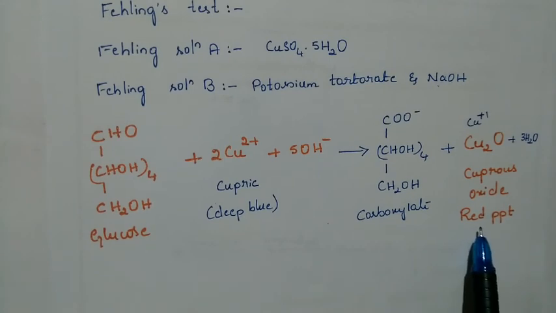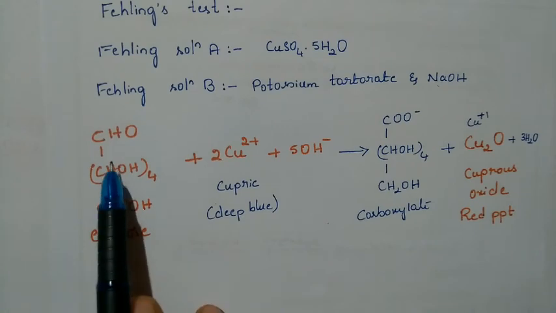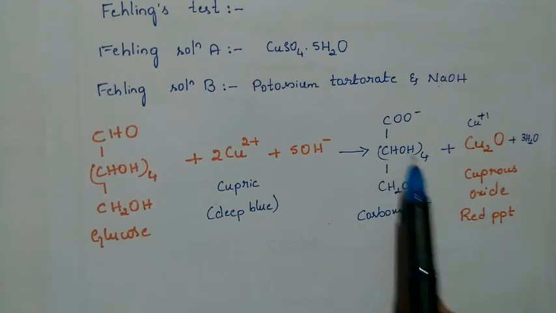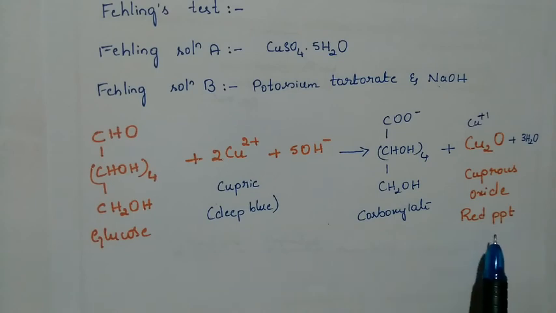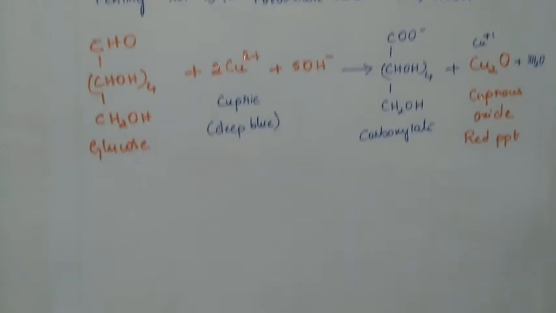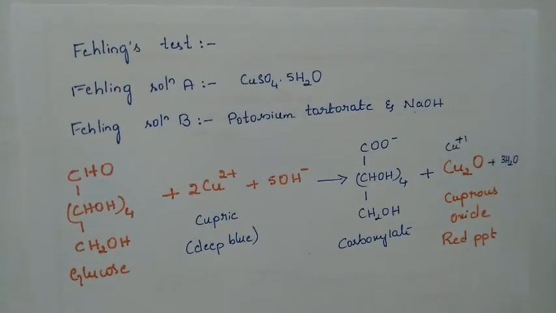Because of which we can identify that the Fehling solution has undergone a reaction, and it is a mild oxidizing agent. So it is going to convert the aldehyde group of glucose into a carboxylic acid. So this is the color indication, the preliminary test. The color indicates that the Fehling solution test is positive. The red precipitate indicates a positive test. So this is about the Fehling solution test.